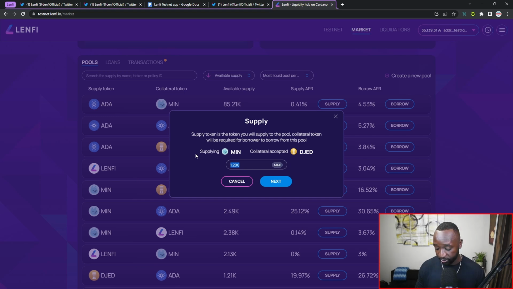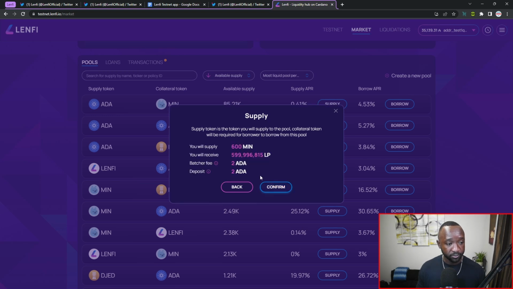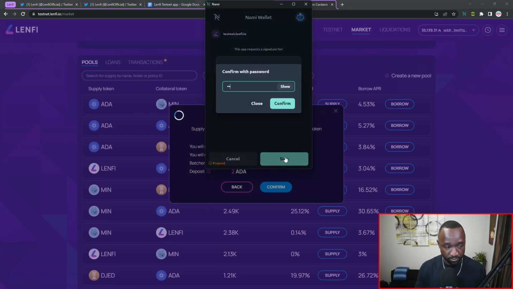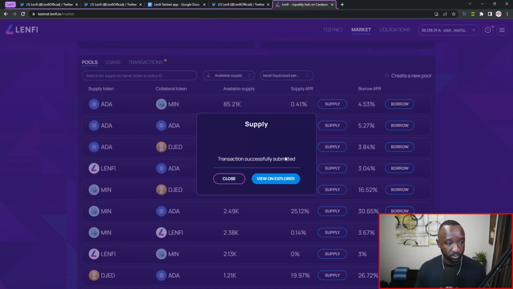Let me just actually break that down in half. 600 of my MIN tokens, and I'm going to click on next. I can see my supply, the LP tokens I'm going to receive, and again, there's going to be a total of 4 ADA in terms of fees. So I'm going to click on confirm. I'll sign my transaction and we should be all good to go.